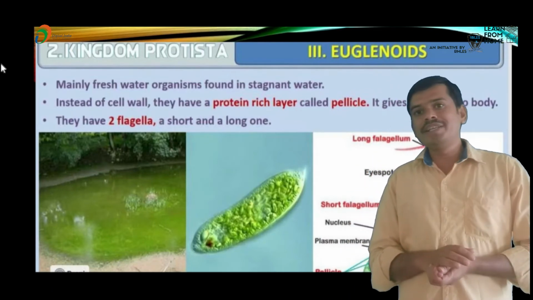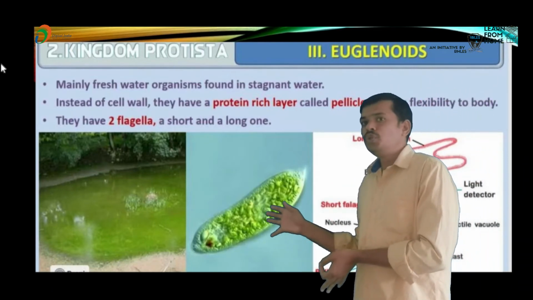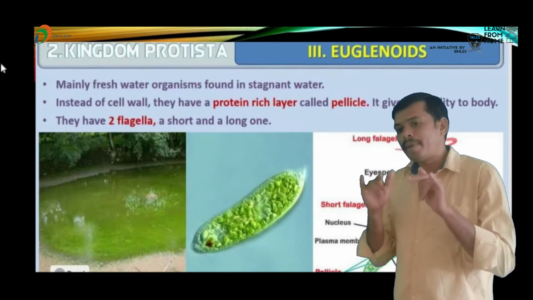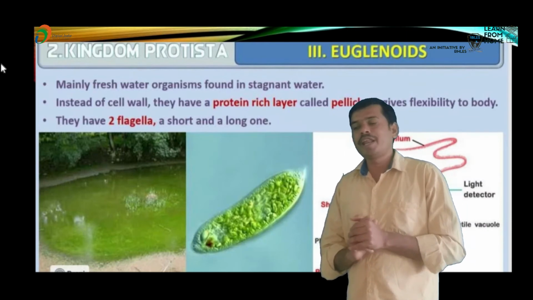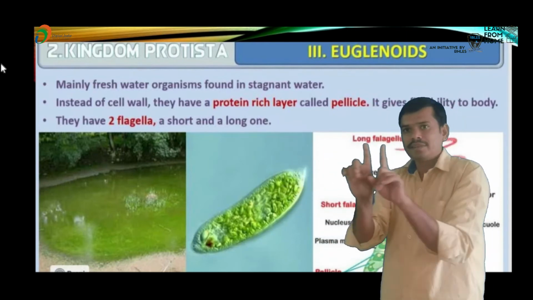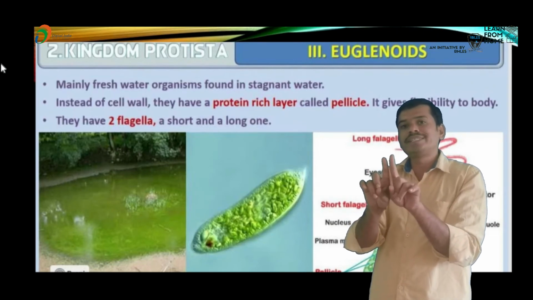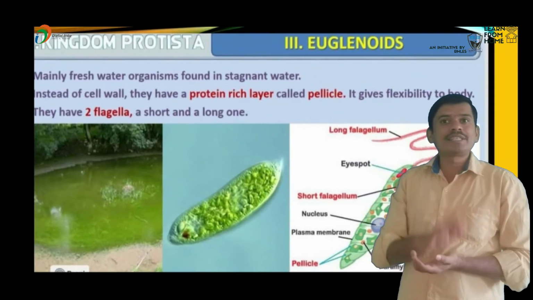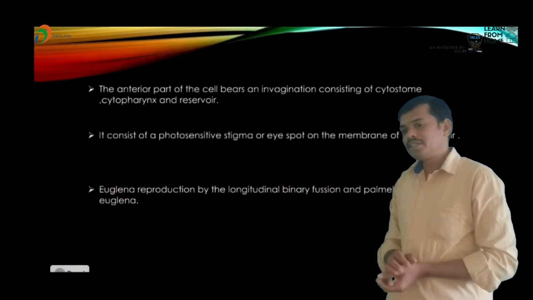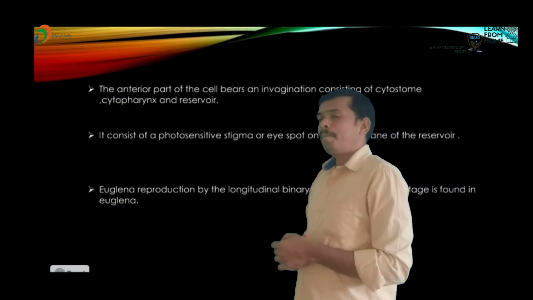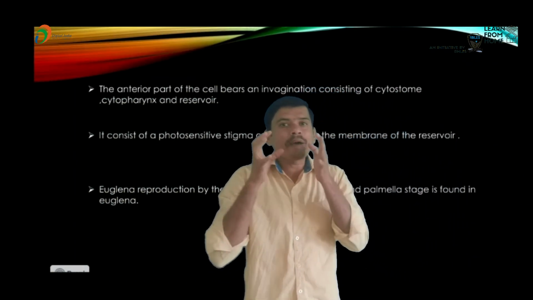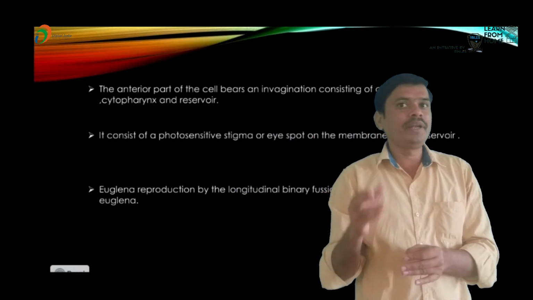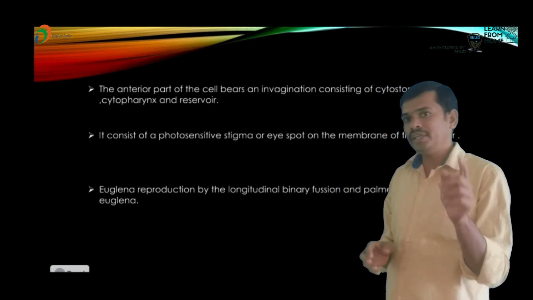Euglena reproduction: what is the main reproduction in Euglena? It mainly occurs through longitudinal binary fission. In longitudinal binary fission, the euglenoid divides lengthwise into two. There is also a palmella stage of reproduction, which means a group of cells or spores is formed.